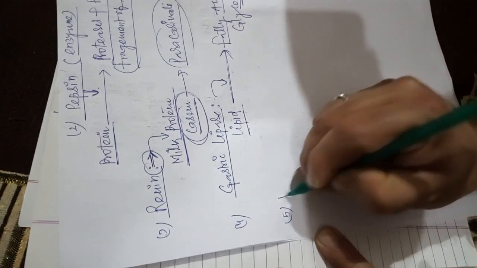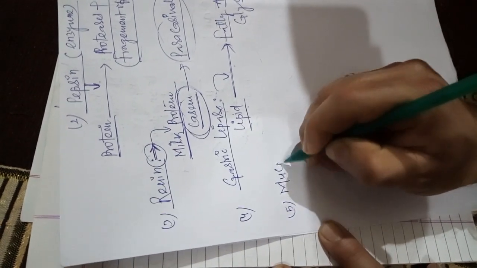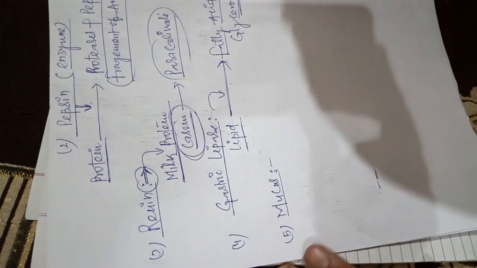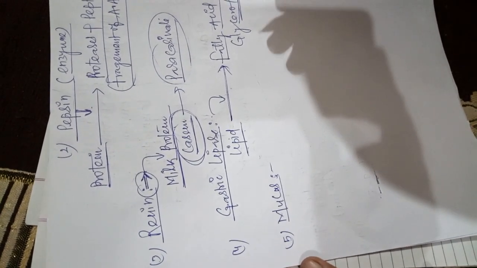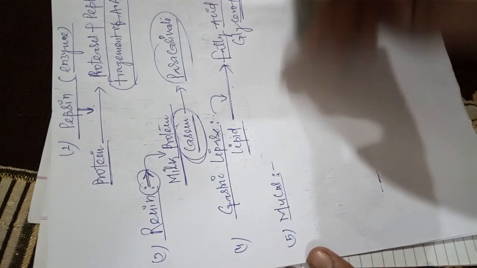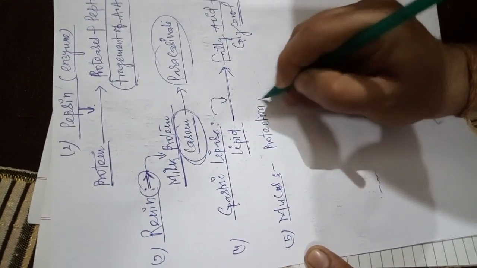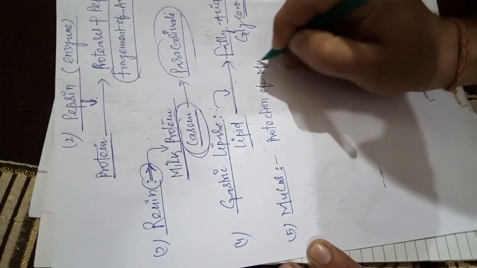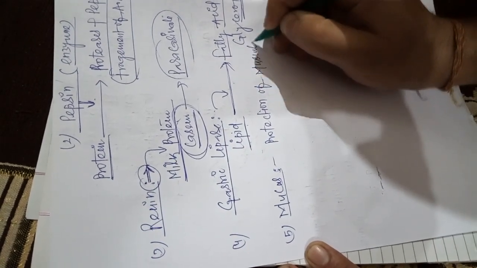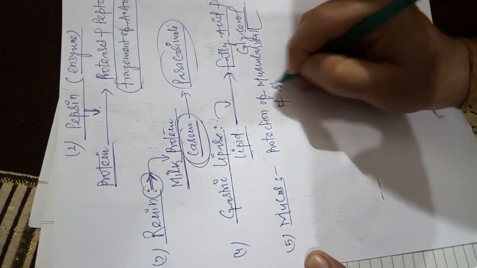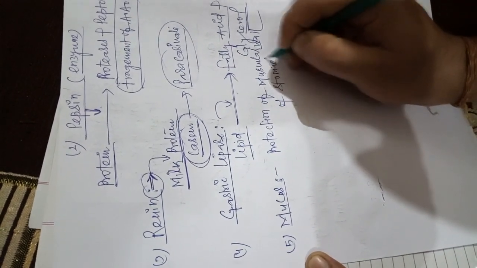The fifth, previously we have discussed, is mucus. Mucus helps in the protection of the muscular wall of the stomach.